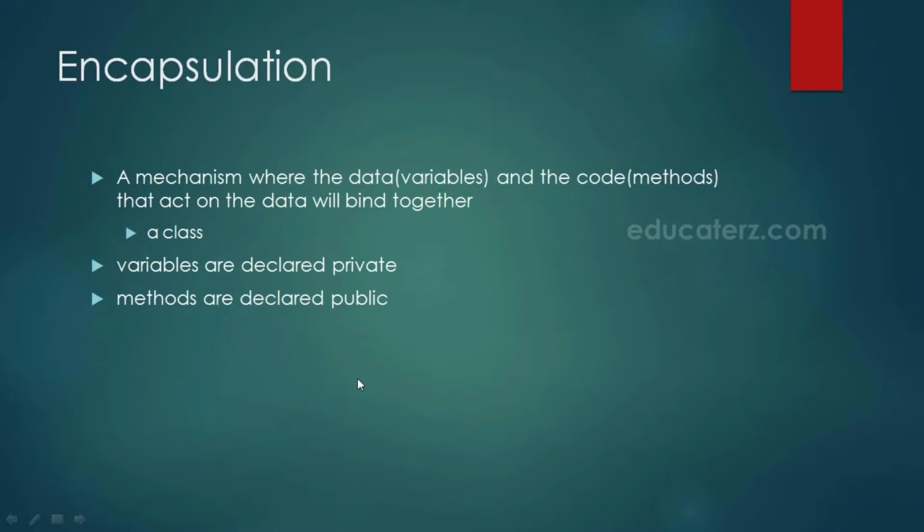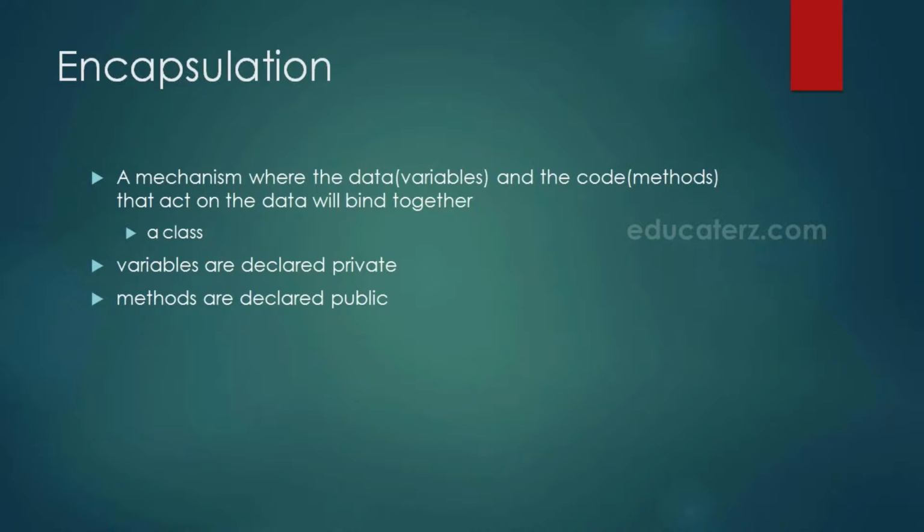Next is encapsulation, which is a mechanism where the data, that is variables, and the code, that is methods that act on the data, are bound together. If you take a class, we write the variables and methods inside the class. So the class is binding them together. So class is an example of encapsulation. These variables and methods are called members of a class.